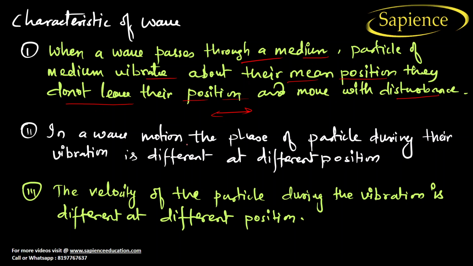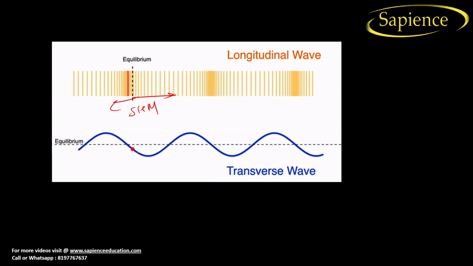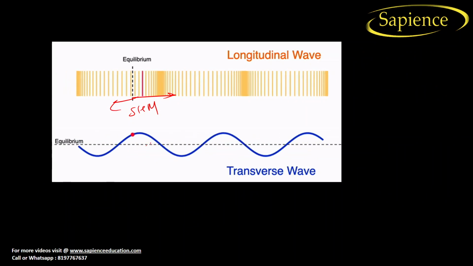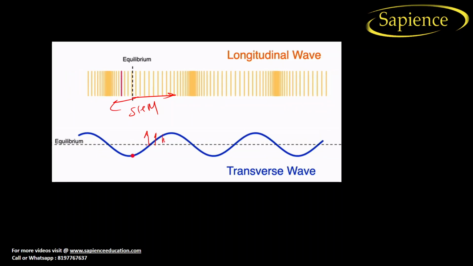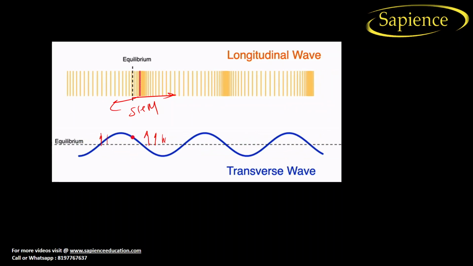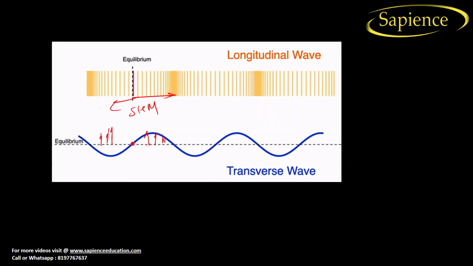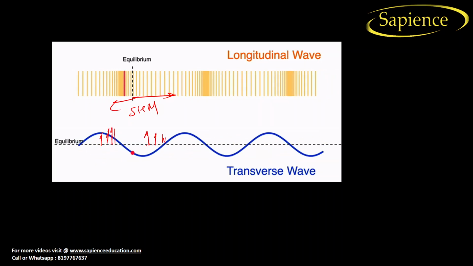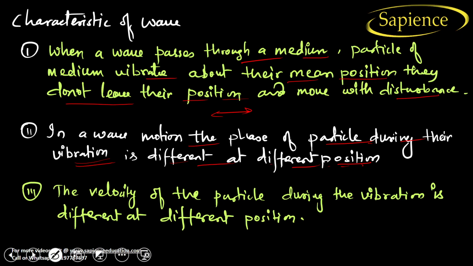Next, in a wave, the phase of the motion of the particle during its vibration is different at a different position. What do you mean by this? See here, at different positions, the motion of the particle is different. If we talk about the particles like this, like this, like this, you can see that the particle is moving here and there.